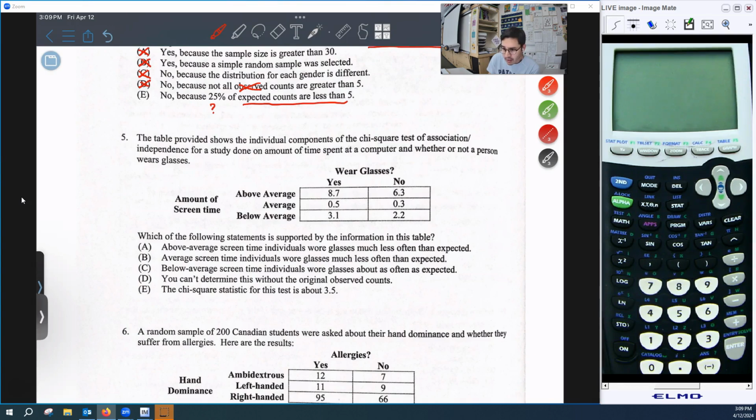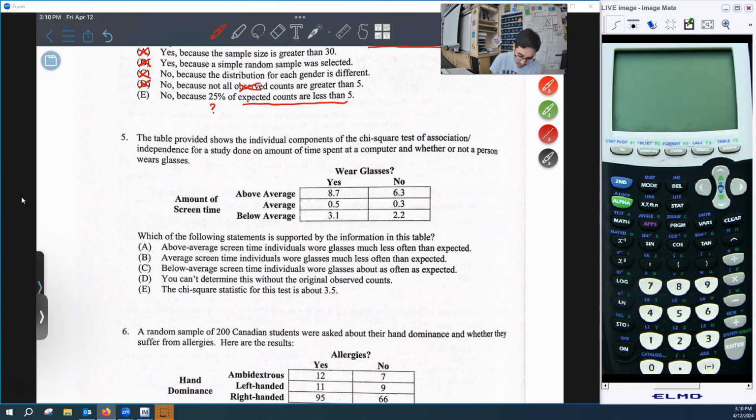Okay. All right, choice A. Above average screen time individuals wore glasses much less often than expected. B. Average screen time individuals wore glasses much less often than expected. C. Below average screen time individuals wore glasses about as often as expected. D. You can't determine this without the original observed counts. E. The chi-square statistic for this test is about 3.5.